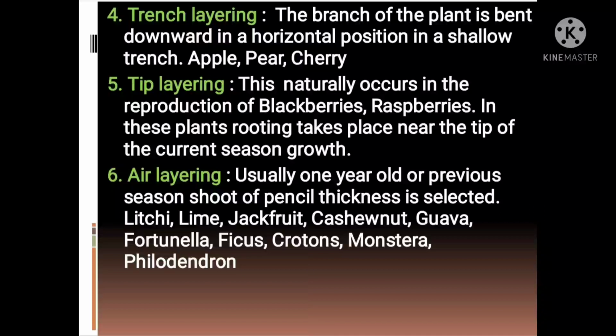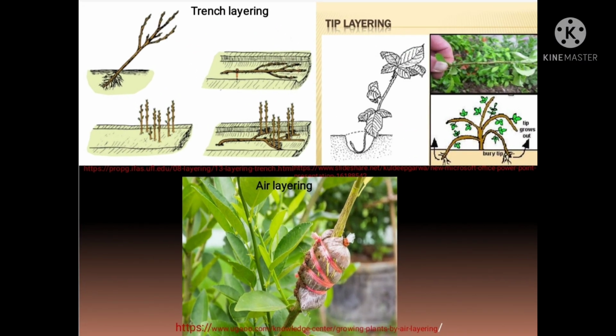The sixth one is air layering. It is also known as Chinese layering, pot layering or guti. Usually a one year old or previous season shoot of pencil thickness is selected. Lychee, lime, jackfruit, cashew nut, guava, fortunella, ficus, crotons, monstera and philodendron are propagated through air layering.